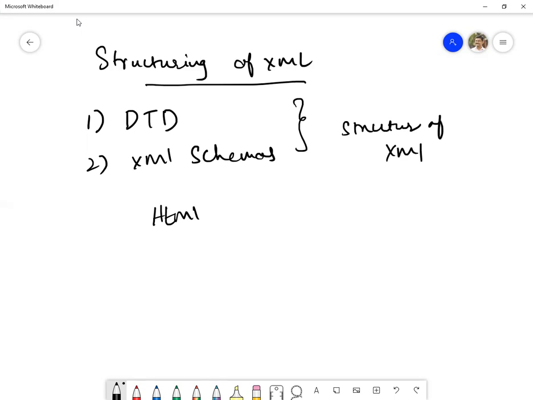Both of these techniques allow you to validate an XML file. Validating means checking whether the file follows the rules and structure, whether it is correct or not. So this is about structuring. Now coming to the example.